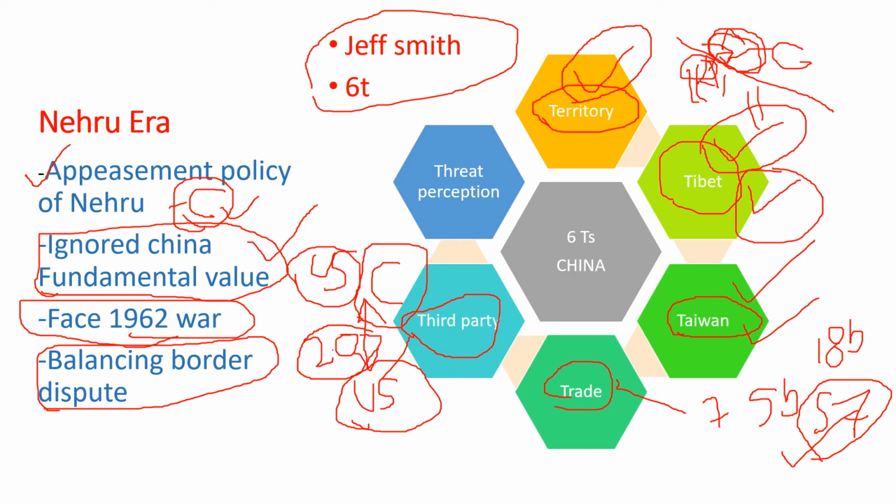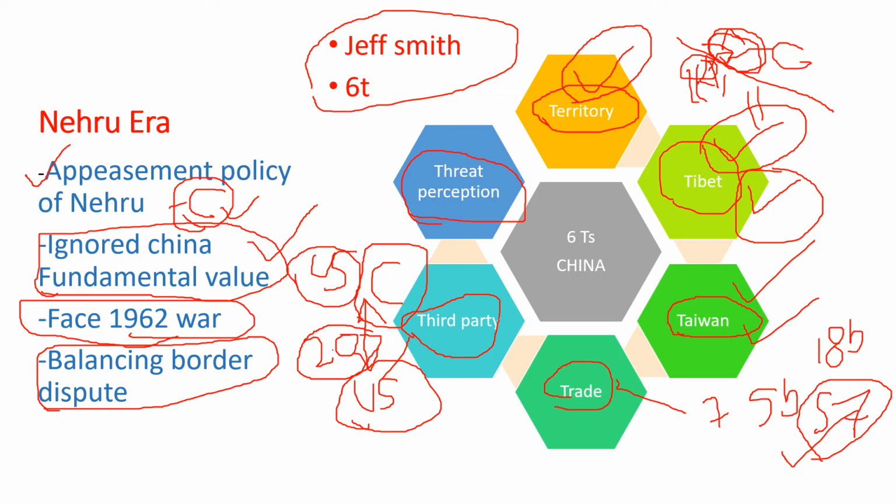Now, the sixth one, 6T, is threat perception. Threat perception means China always poses a threat to India by their muscle power and their political power. They first became a nuclear power, then they threaten, and they do so in every instance so that they can control India. Through Nepal, they are doing that with petty politics so that India has to come under China. So they are giving an aggressive mode to Nepal so that Nepal can create some compulsion for India.